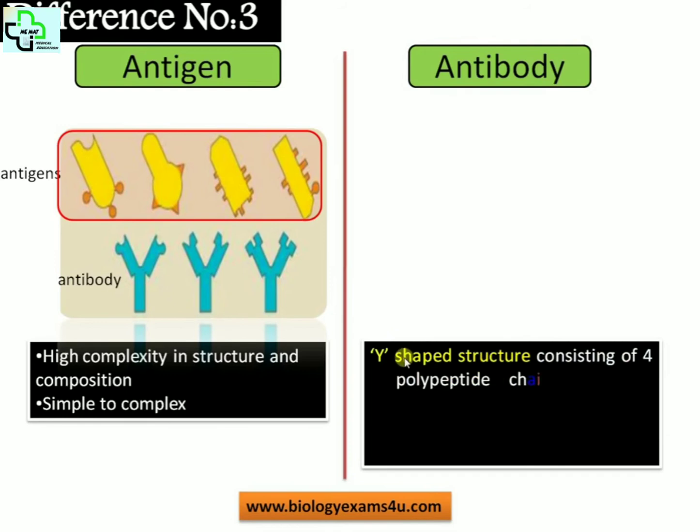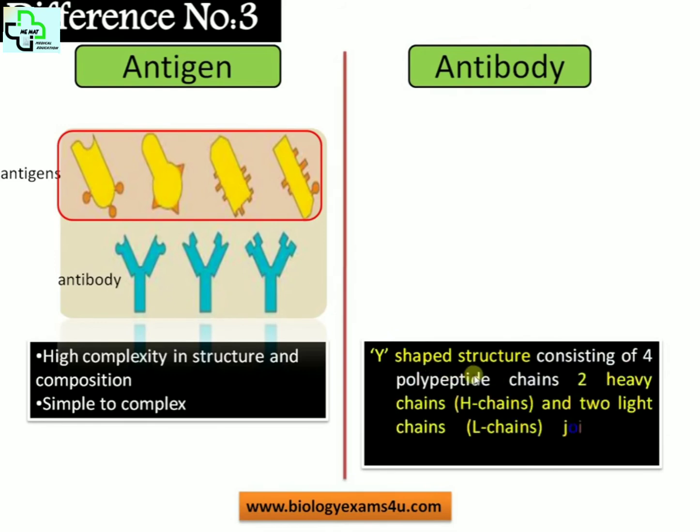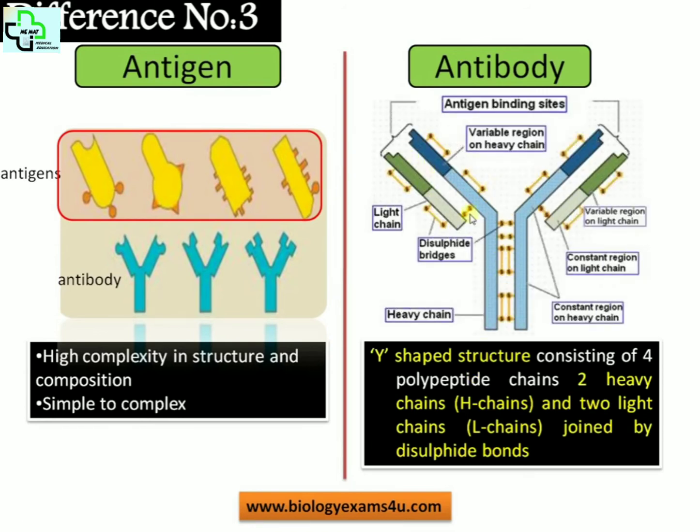Whereas in the case of antibody, individual units are Y-shaped structures consisting of 4 polypeptide chains, 2 heavy chains and 2 light chains joined by disulfide bonds. And this is the structure, a Y-shaped structure consisting of 2 heavy chains and 2 light chains. And these chains are joined by disulfide bonds in between. A small amount of carbohydrate is also present. And this region constitutes the antigen binding site. There are 2 antigen binding sites in an individual unit, and this is called the constant region or the FC region. And this variable region determines the specificity of an antibody.